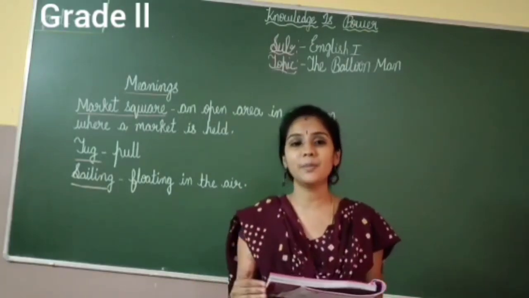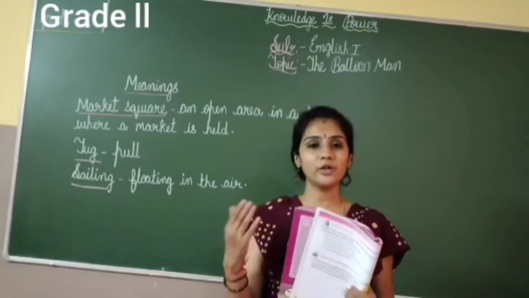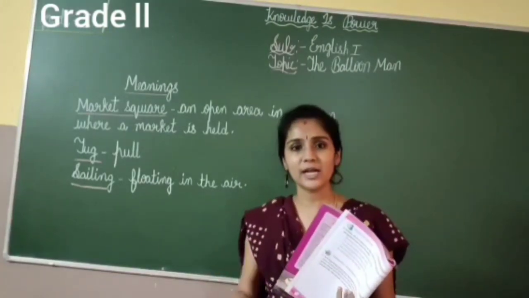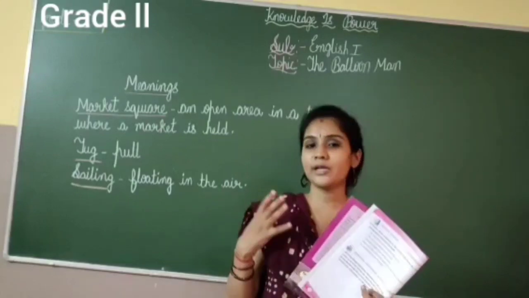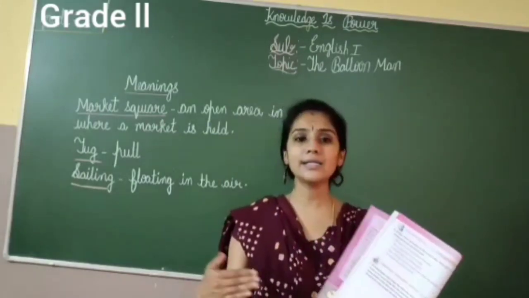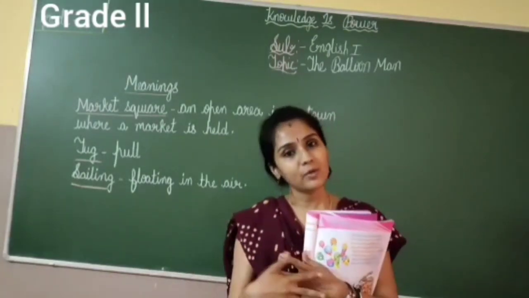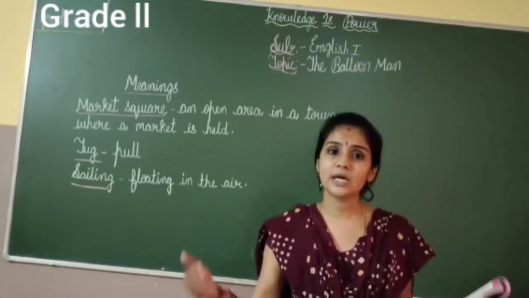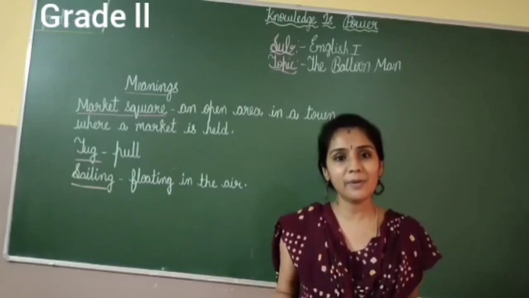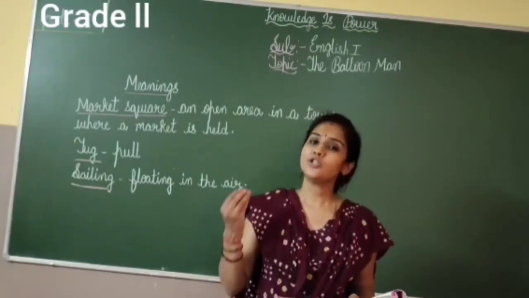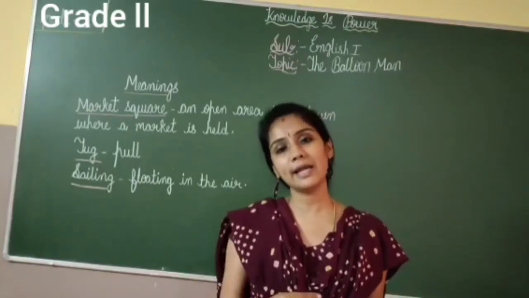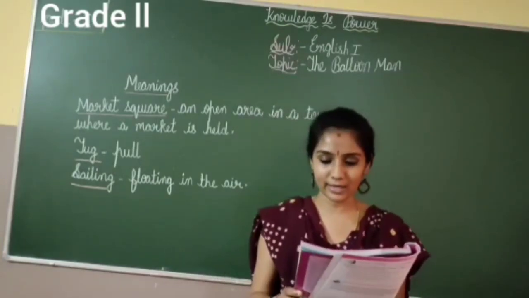The carts, when you go to a market, you can see many carts like vegetable carts, fruit carts, many things will be there, no? So when it is a very sunny day, the carts and people are getting in between in the market. You can see many people and the carts in the market, no? So when it is a very sunny day, the carts and people get in between in the market.